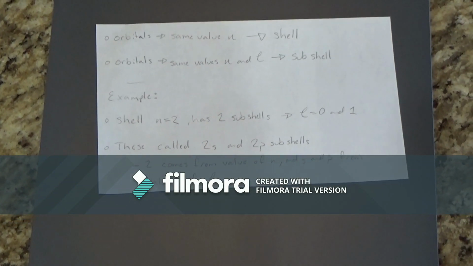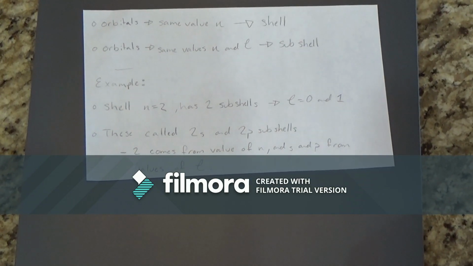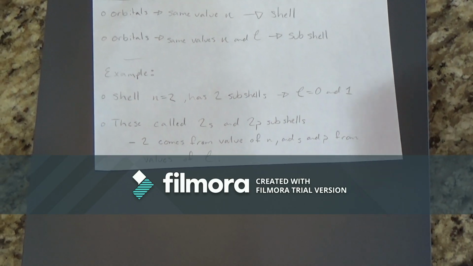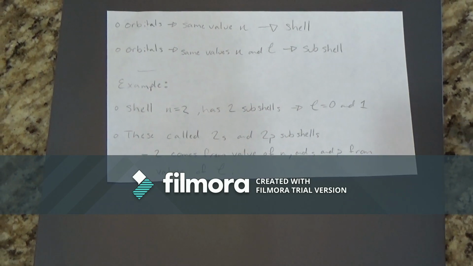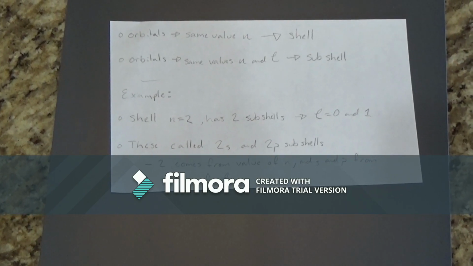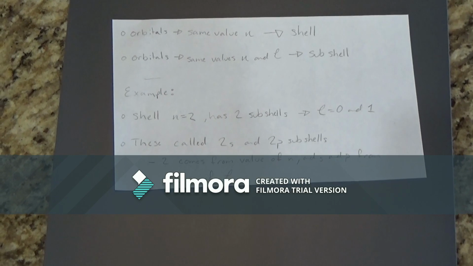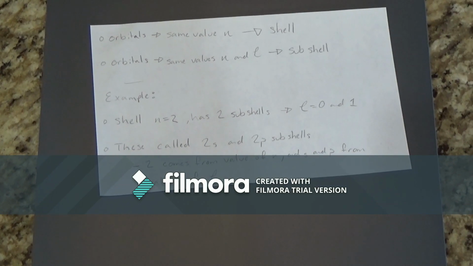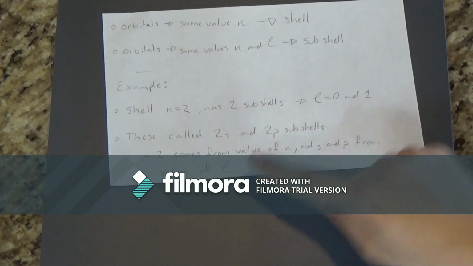A collection of orbitals with the same value of n is called a shell. One or more orbitals with the same angular momentum quantum number values are referred to as a subshell. So for example, if the shell n is equal to 2, it will have two subshells, with angular momentum quantum numbers of 0 and 1. These are called the 2s and 2p subshells. 2 comes from the value of n, and s and p come from the values of the angular momentum quantum number.